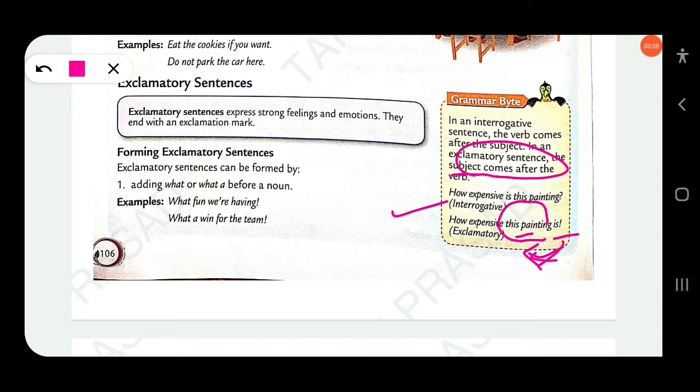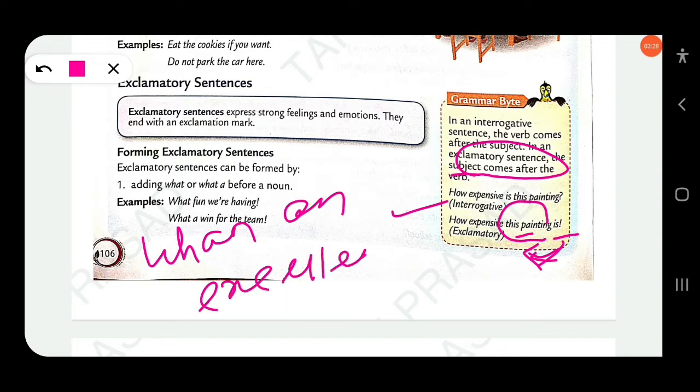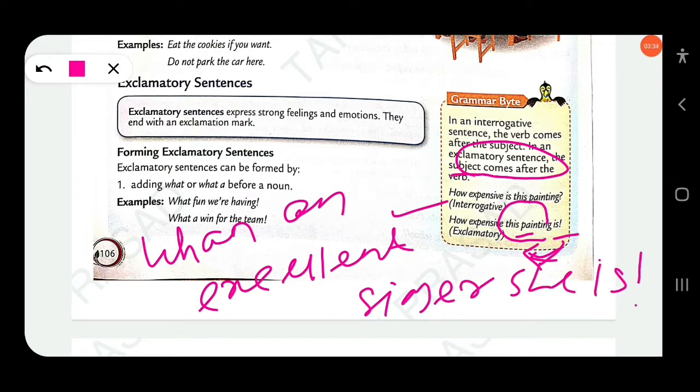Similarly, you can take another example: "What an excellent singer she is." This is an example of an exclamatory sentence. The subject is "she", and it comes before the verb, but the book says the subject comes after the verb.